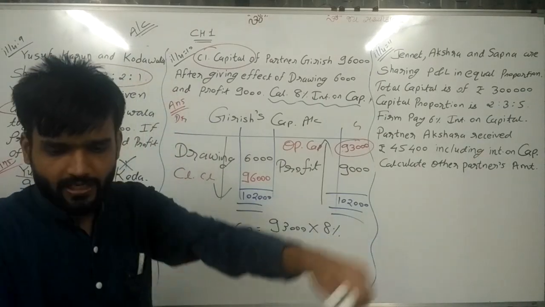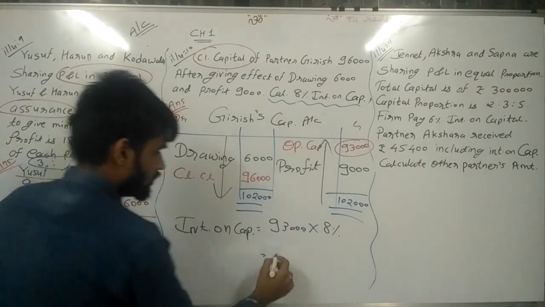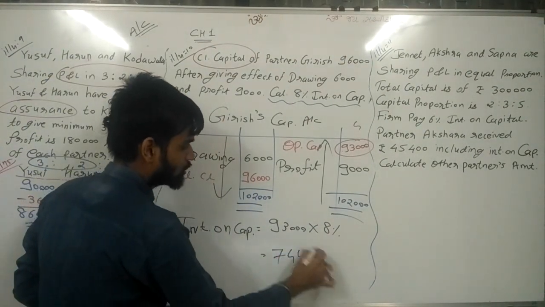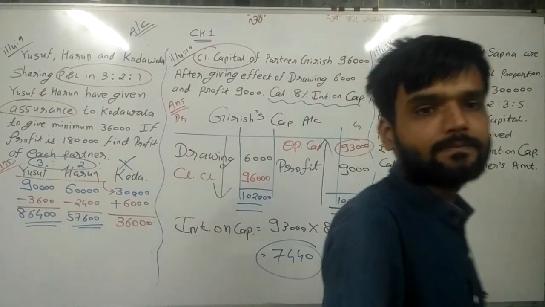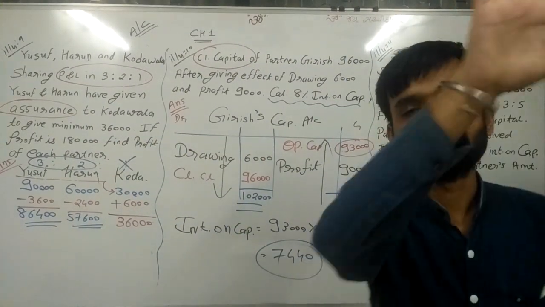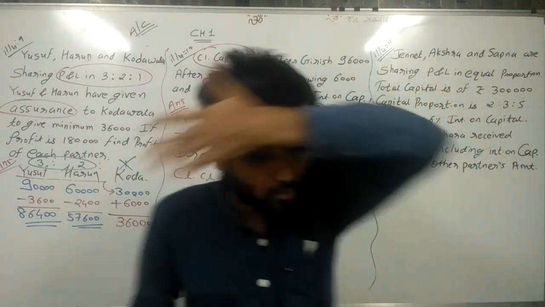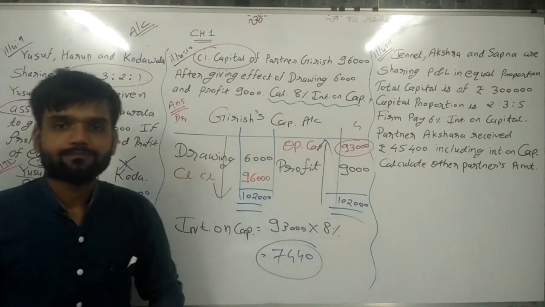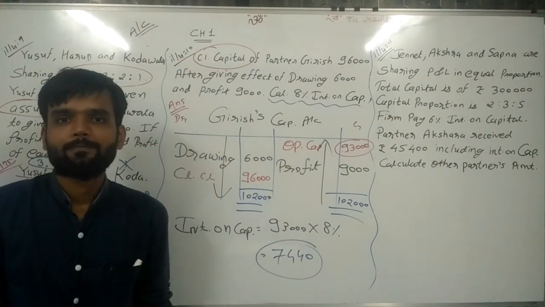If you are finding the value of 93,000 into 8%, your answer is 7,440. This is your answer. Interest on capital, 93,000 into 8%. So the second sum is also complete.